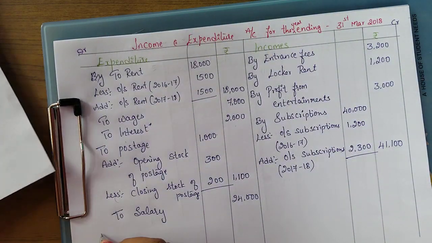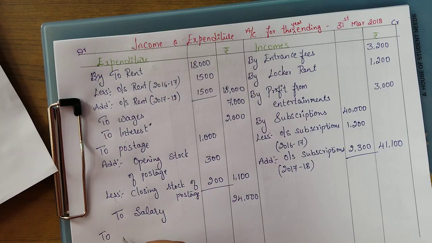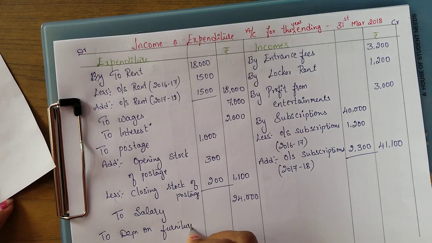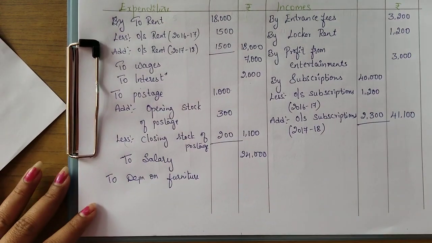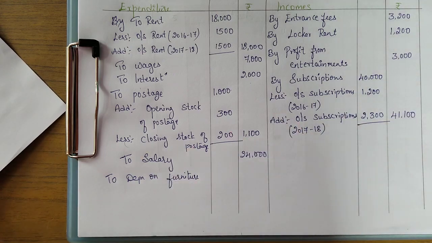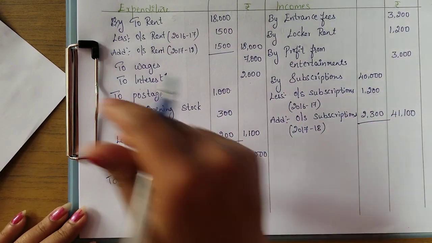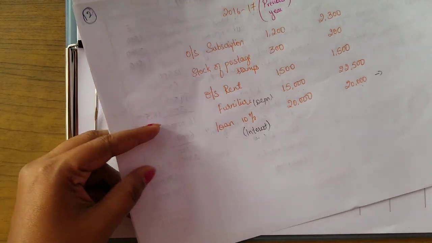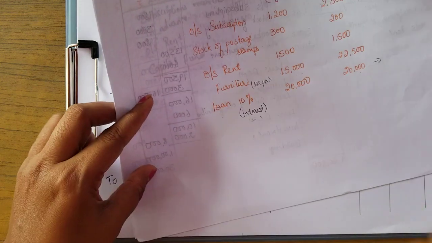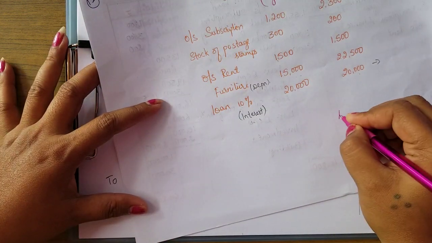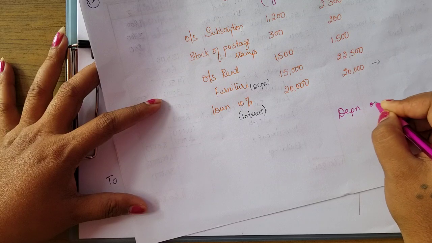So furniture, that is depreciation on furniture. How do you find this? I'll teach you. First we have to take the closing balance. I'll be doing it here itself for your clarity. Depreciation on furniture.